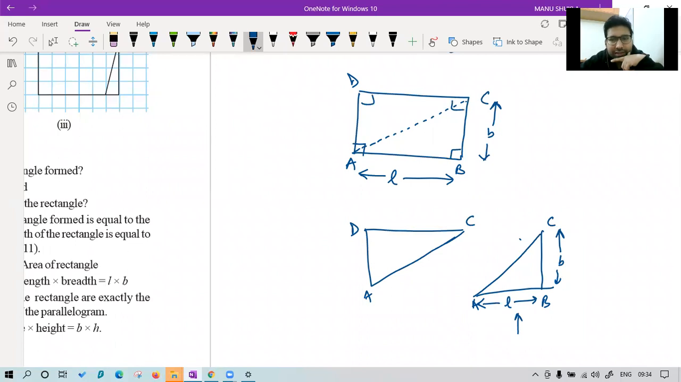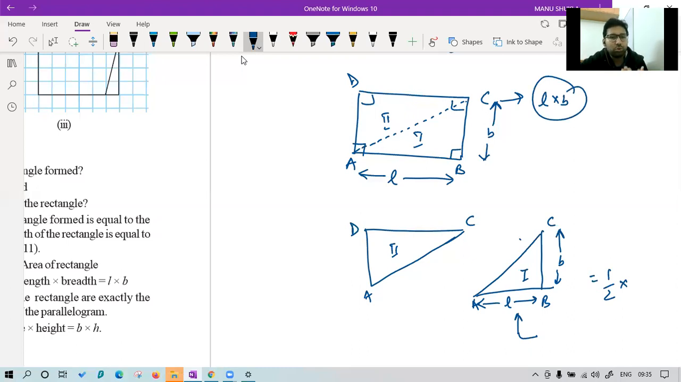Plus, what is the area of this triangle? Please tell. I have divided my rectangle in two parts. Tell me the area of the first part. It is half into. Sir, can you please repeat? My Wi-Fi was gone. Okay, Sarvagya, I am trying to show you how the area of the rectangle we have got as L into B. This only I am trying to show.